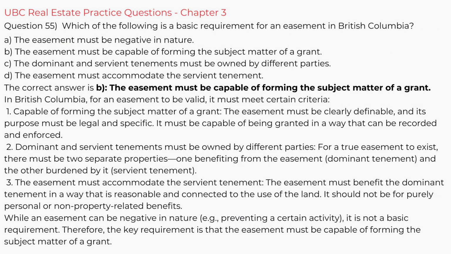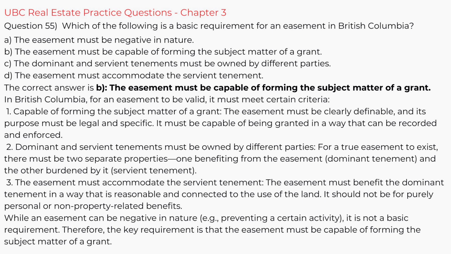Question 55. Which of the following is a basic requirement for an easement in British Columbia? A. The easement must be negative in nature. B. The easement must be capable of forming the subject matter of a grant. C. The dominant and servient tenements must be owned by different parties. D. The easement must accommodate the servient tenement. The correct answer is B. The easement must be capable of forming the subject matter of a grant.